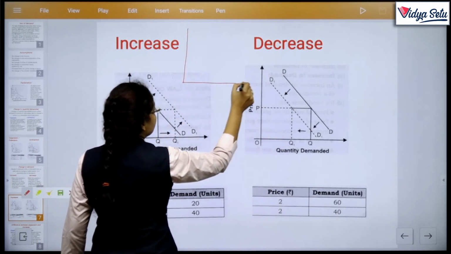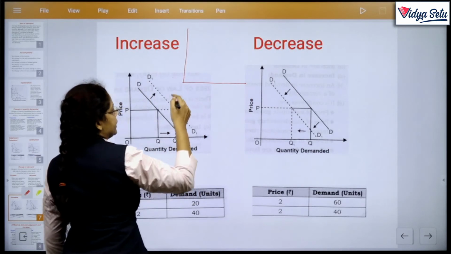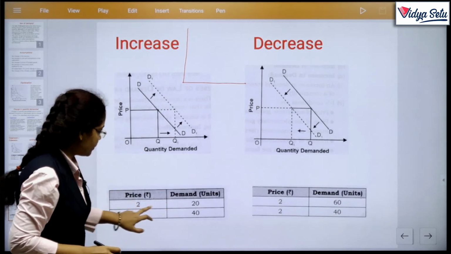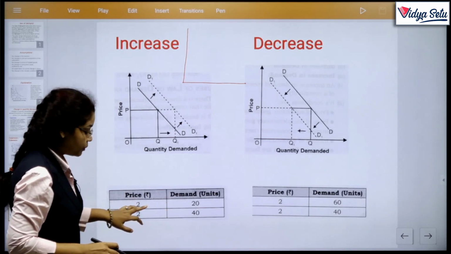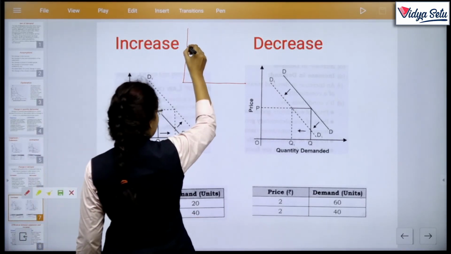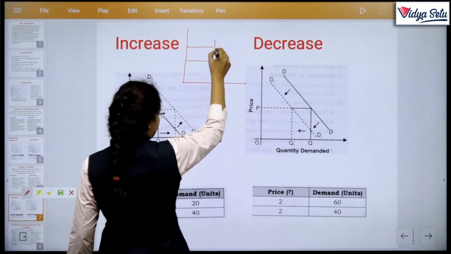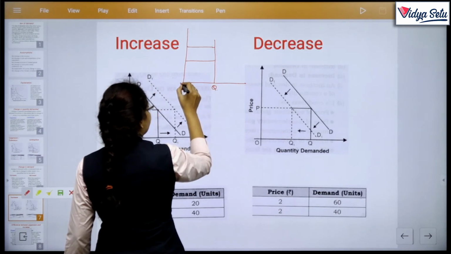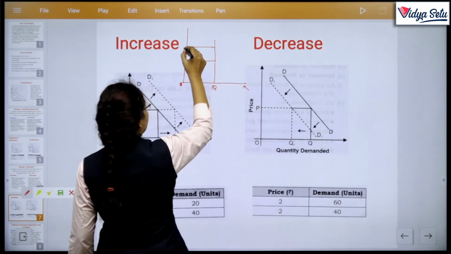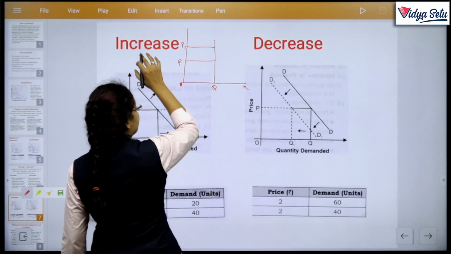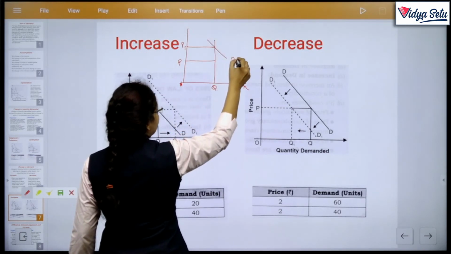You can draw it like when higher quantity is demanded at the same price, then the next segment is when same quantity is demanded at higher prices. So higher prices and same quantity. P and P1. Mention P1 is up because we are in the increase case and we have to show the price rise. And D1 shows the new curve.